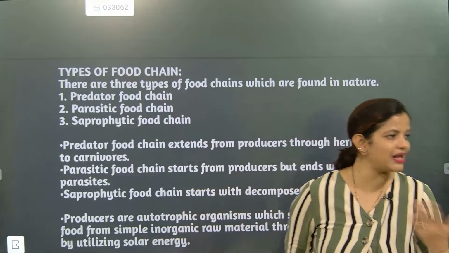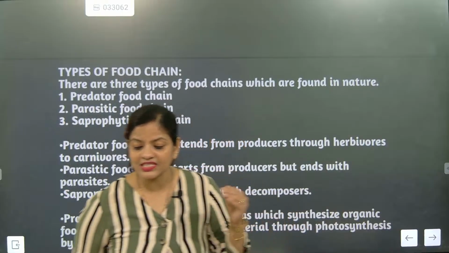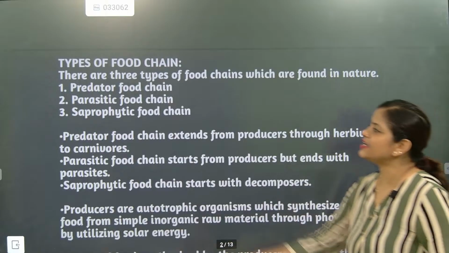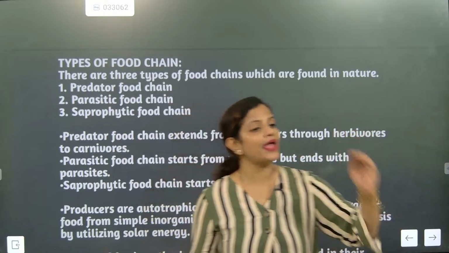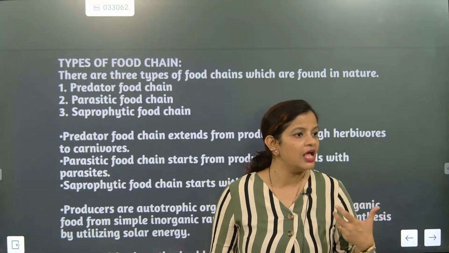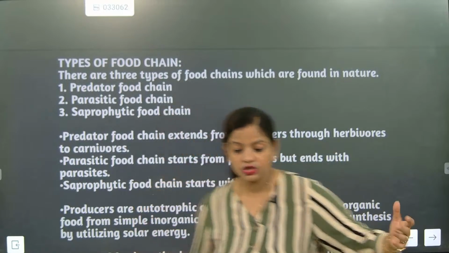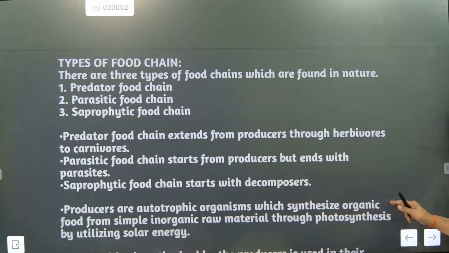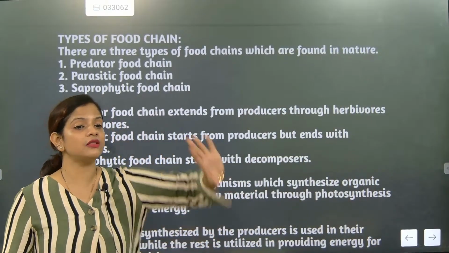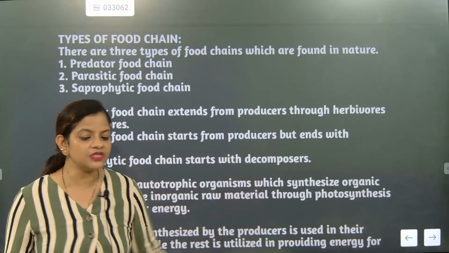Next comes parasitic. Parasitic means those organisms which stay in the body of another. Good evening, beta. Today we are in a very fast mode. So now look here. The parasitic food chain is where the parasites live in the body of the host and take the nutrition, and the host will be deprived of the content. So that comes under parasitic. Now saprophytic is where the organisms are outside the body and they take the nutrition. So that comes under saprophytic.